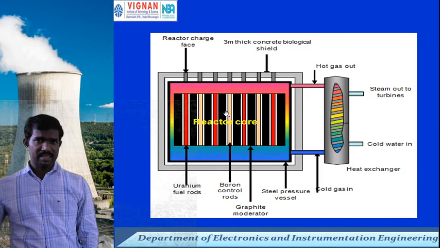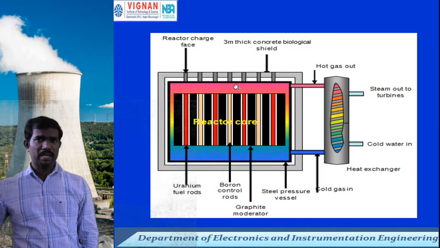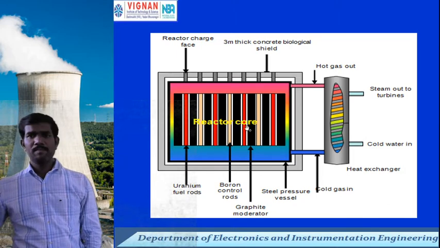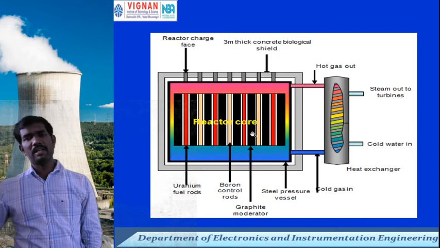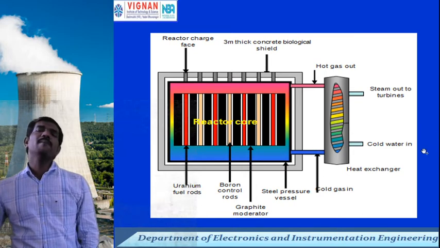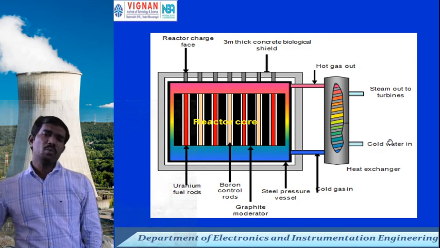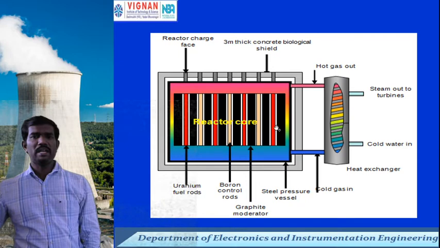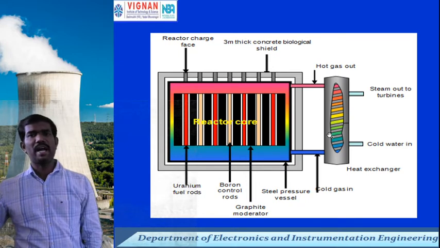Again, the 3 neutrons are multiplied by 3, then 9 neutrons are emitted, and then again multiplied by 3, like that. It is always multiplied by 3 neutrons, because whenever uranium 235 is bombarded with a neutron, it emits 3 neutrons at a time with high energy.